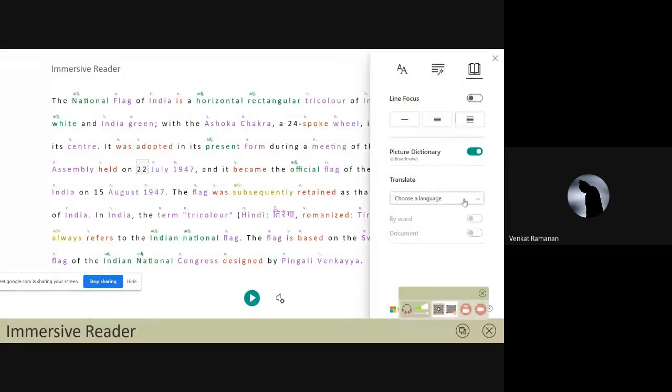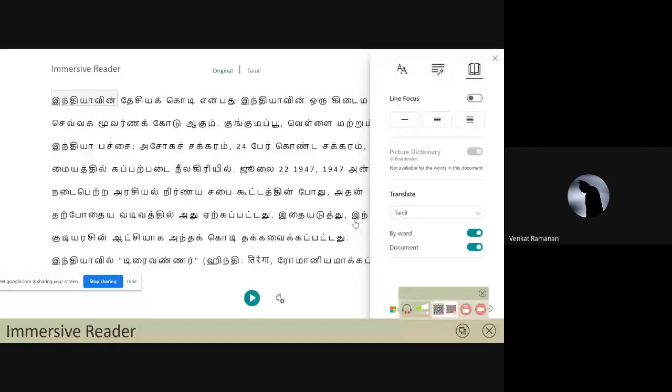And not only that, we can also translate the entire paragraph into your respective language. For example, if you're a Tamil teacher, just go and select Tamil from here. The entire paragraph, the complete document, gets converted into Tamil. And not only that, this can also be read out.